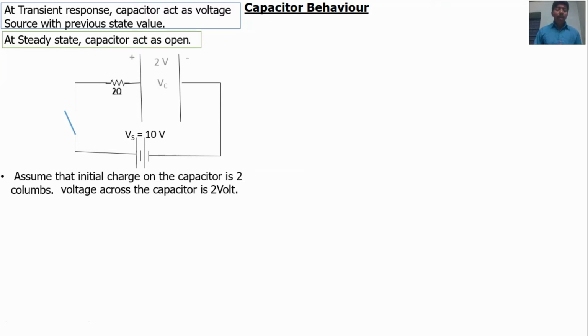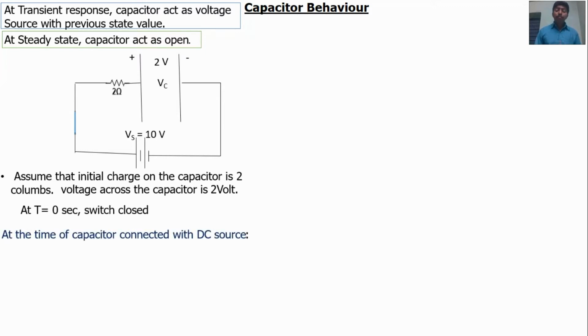At t equal to 0, the capacitor is connected with the source. At the time of connection, what will happen? The charge in the capacitor will be 2 coulombs and the voltage across the capacitor will be 2 volt. There is no immediate change.